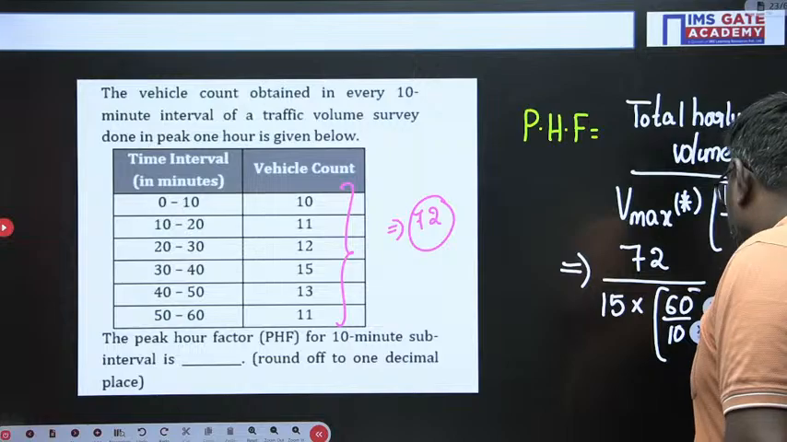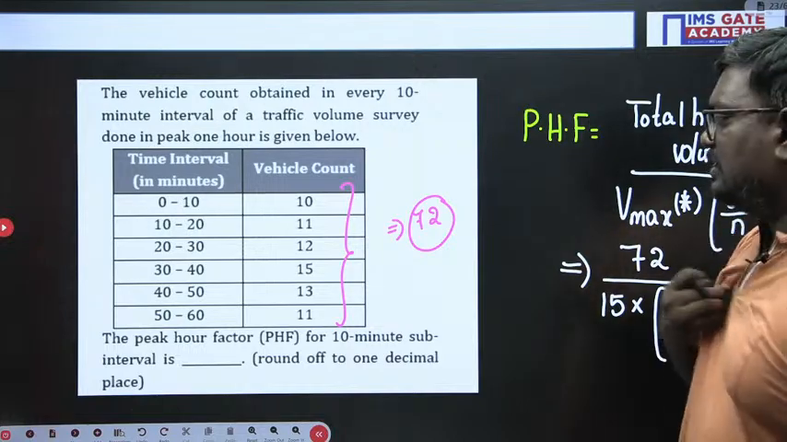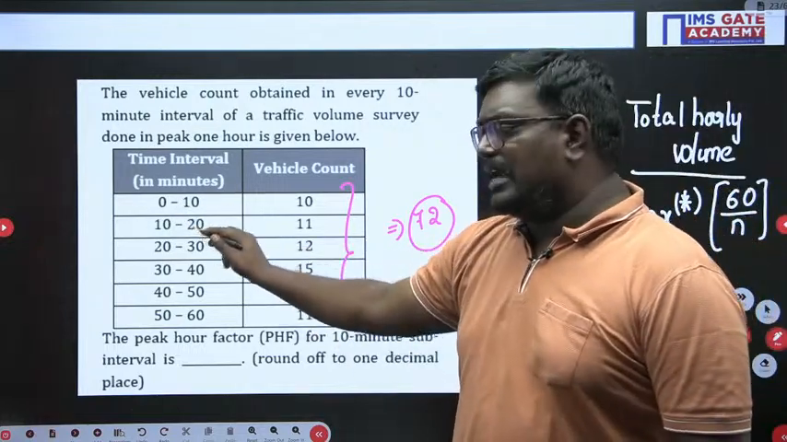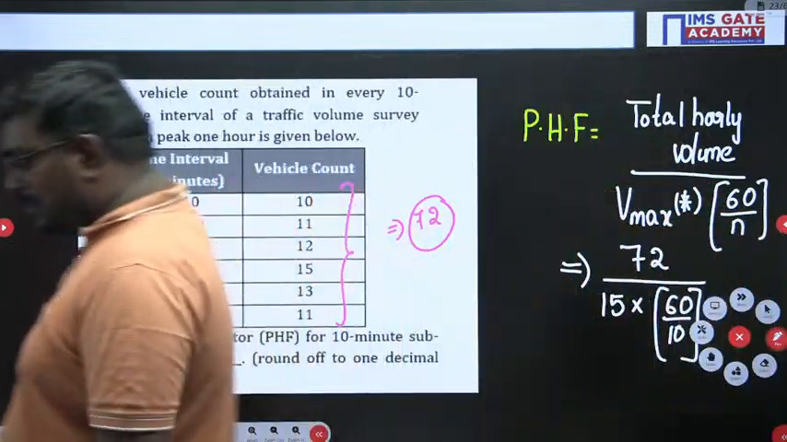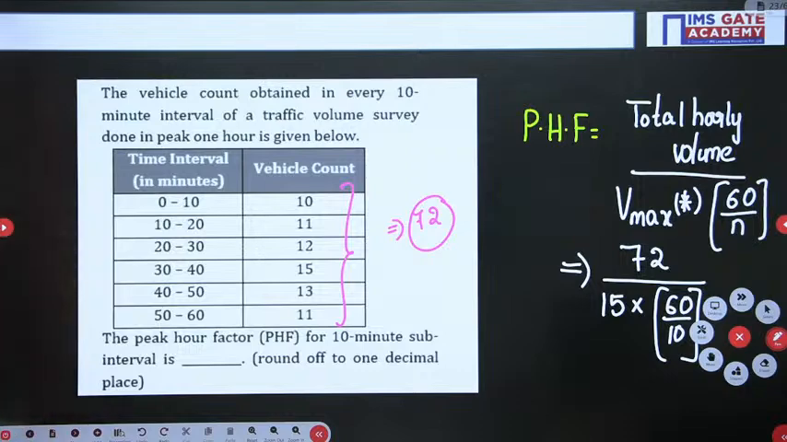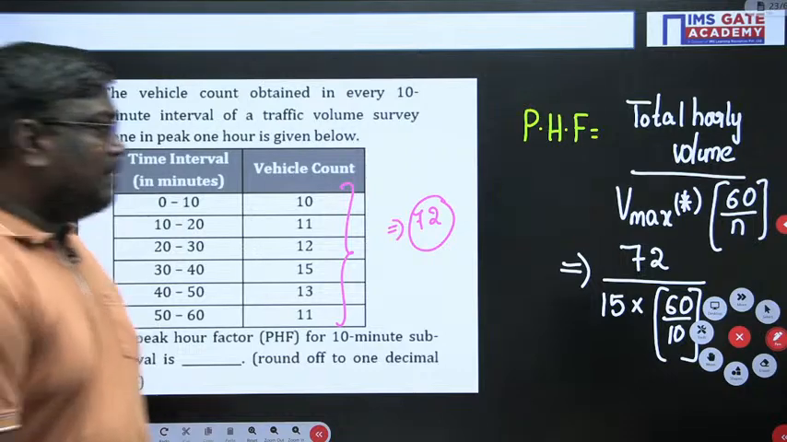So my dear students, what is the time interval we have? 0 to 10, 10 to 20, 20 to 30, 30 to 40, 40. So what is the time interval here we have? 60 by 10. So please do the problem. How much you will get, sir? How much is the time interval we have?